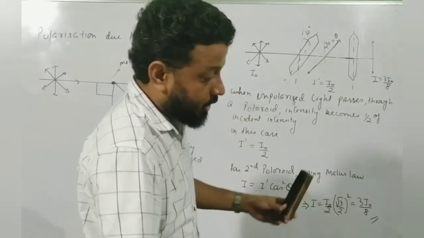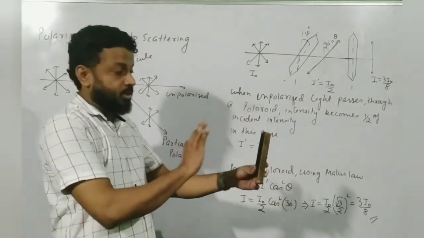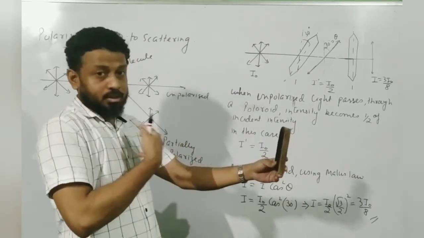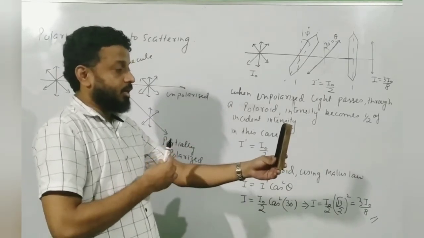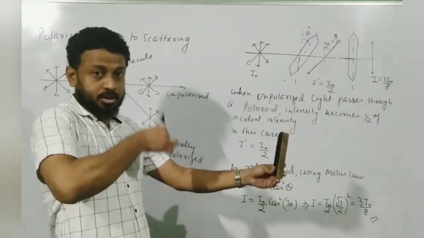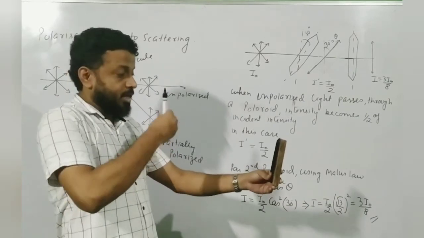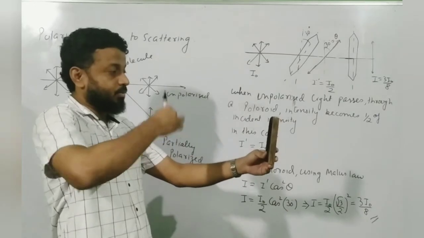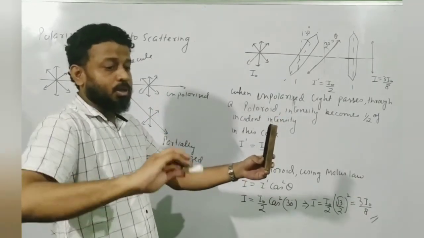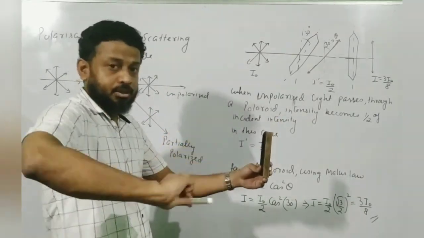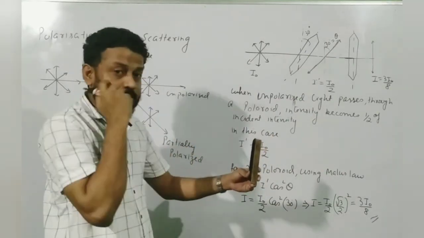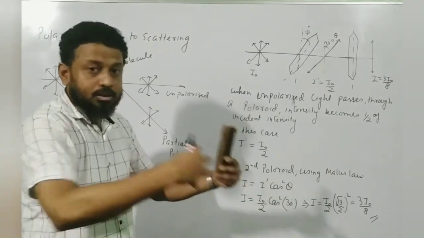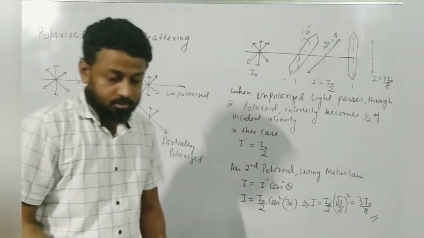So what do they do? This camera, for the same object, let us say it is recording with this vibration. This has a Polaroid in it, which has a pass axis like this, so it is recording the same picture, but the electric field vibrations are in this direction. This one is recording with this vibration. This one also is recording with this vibration. Correct? Now, here is the catch. All these three are superimposed now.